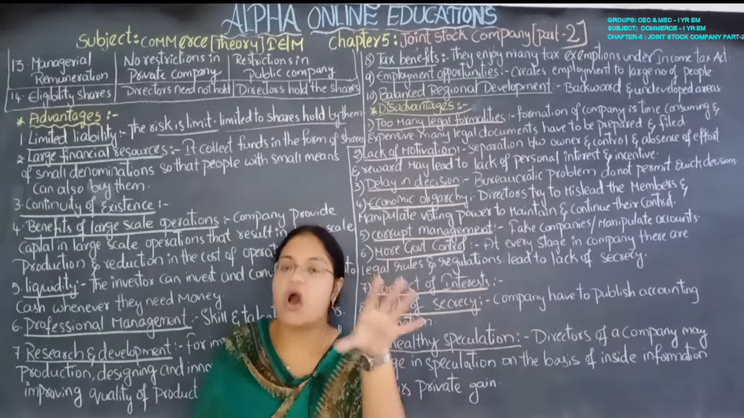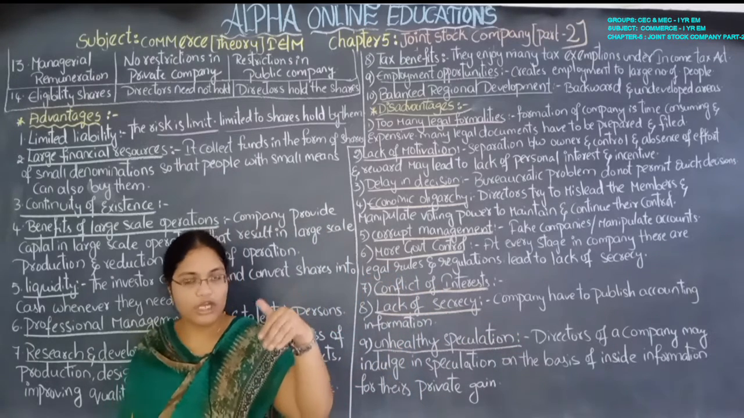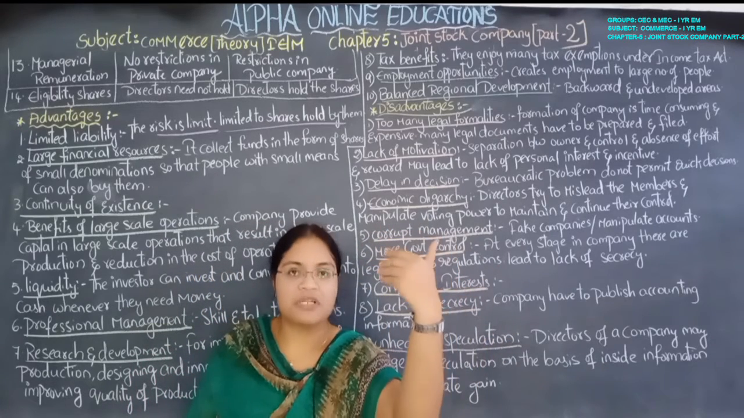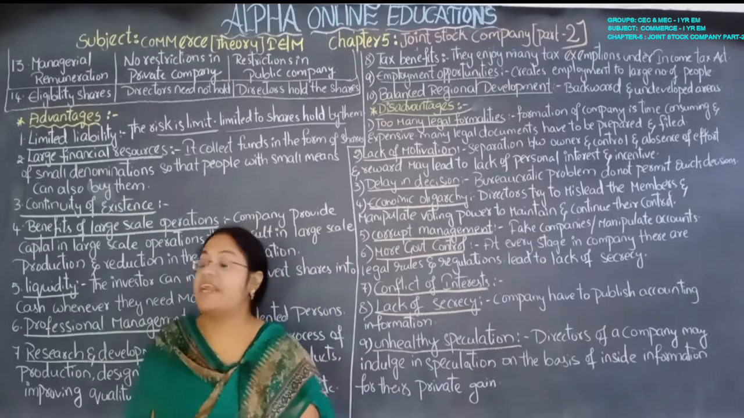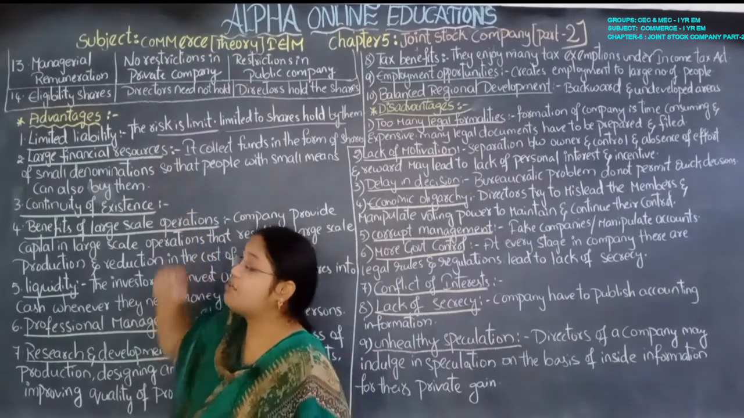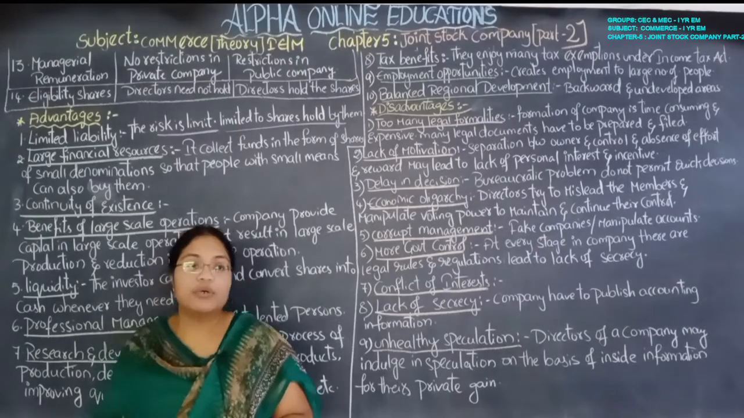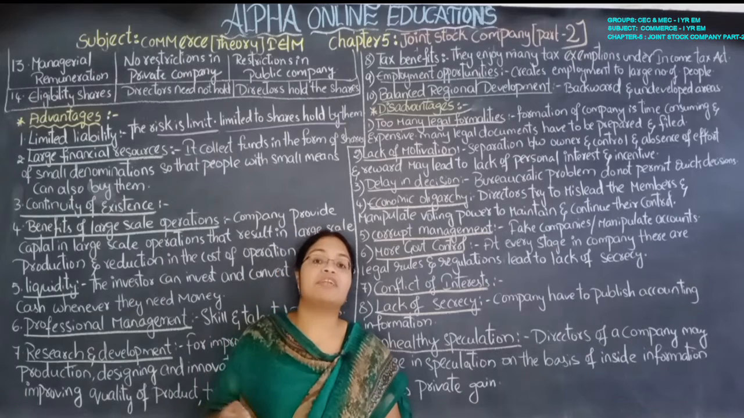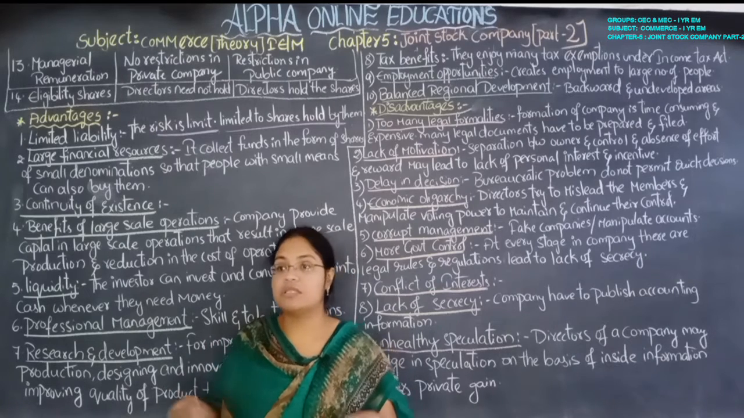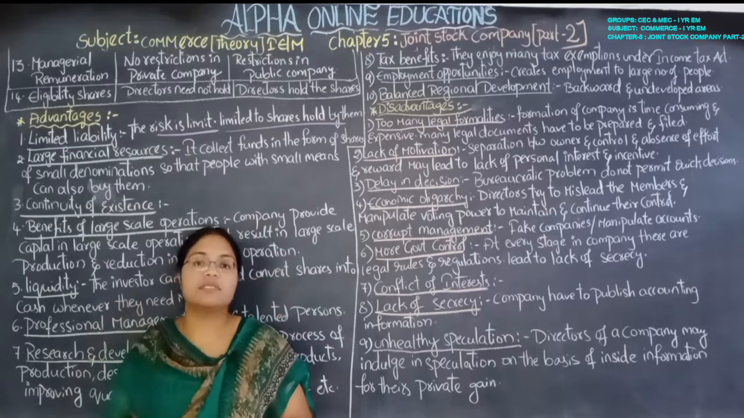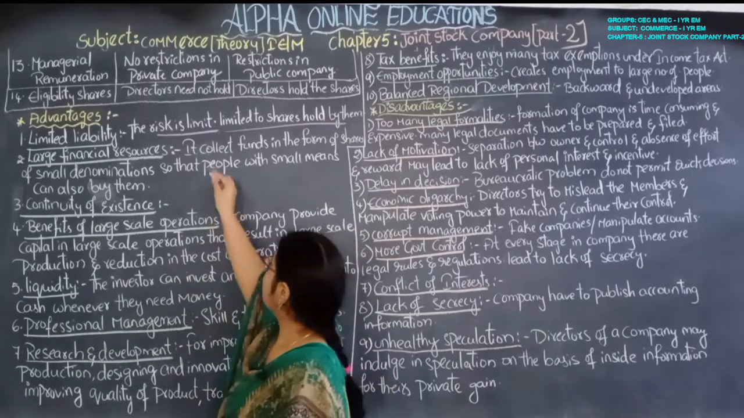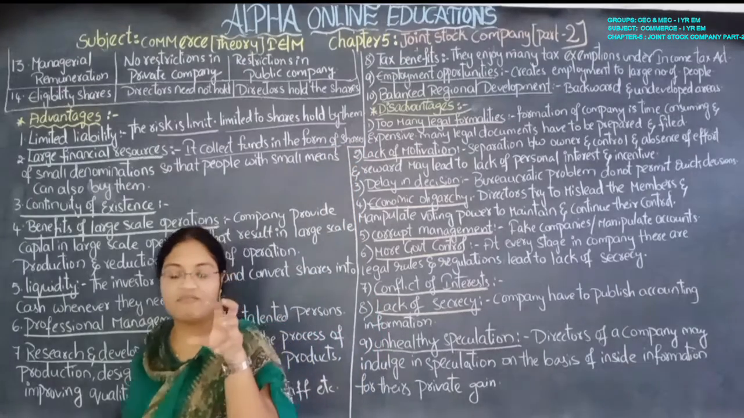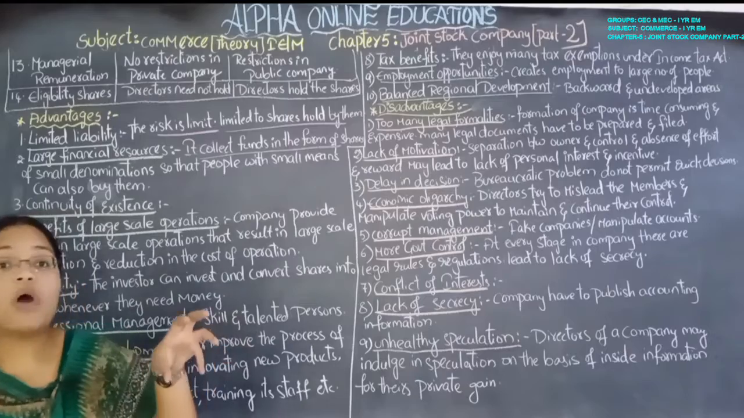If there is any loss in the business, there is no need to pay more than the shares or more than the capital they contributed. Next, large financial resources. Due to the limited liability, a majority of investors are attracted towards the company and try to invest in those companies, because the company collects funds, capital, in the form of shares.